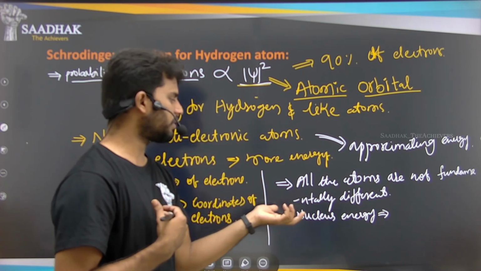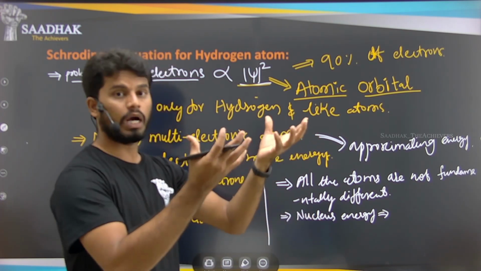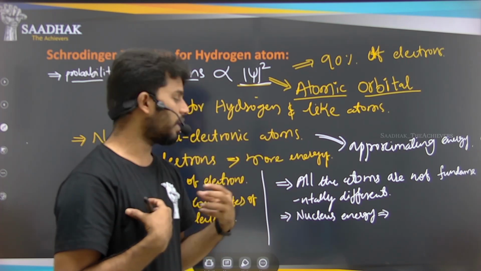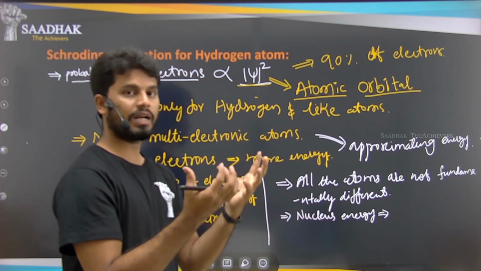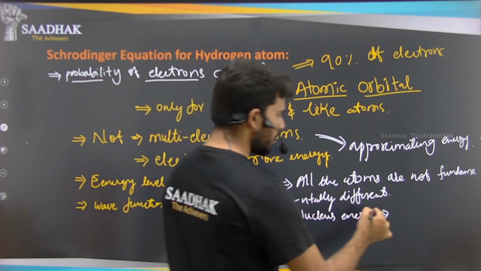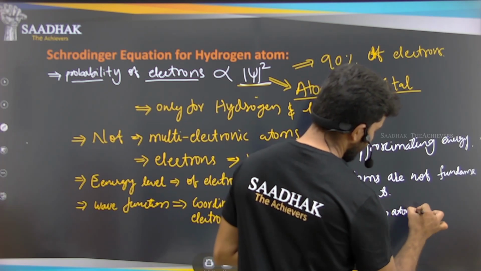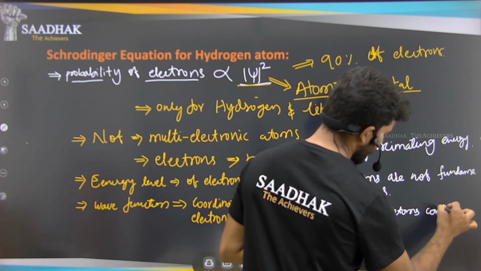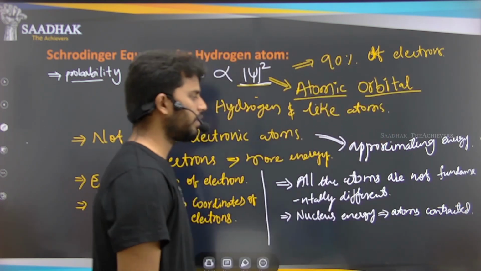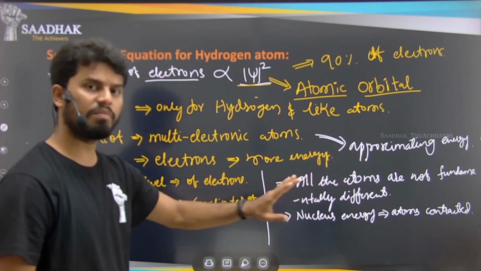As the protons are having positive charge, they will be attracting more electrons towards the nucleus. Because of that, the size of the atom will be contracted. So we can say that all the atoms are fundamentally the same.